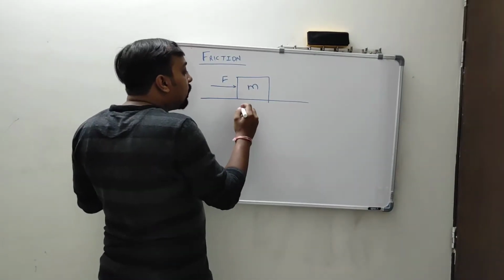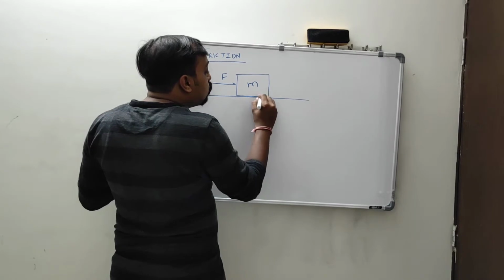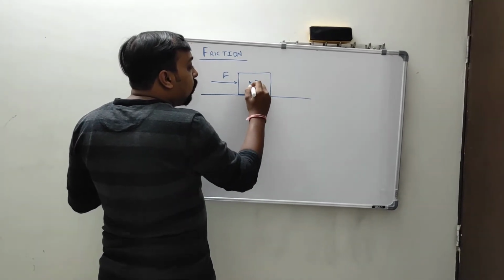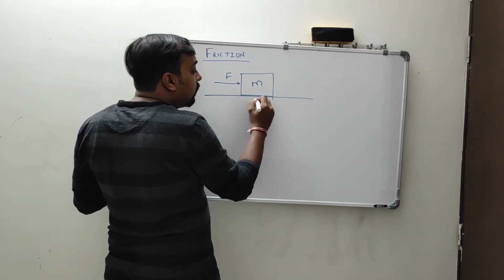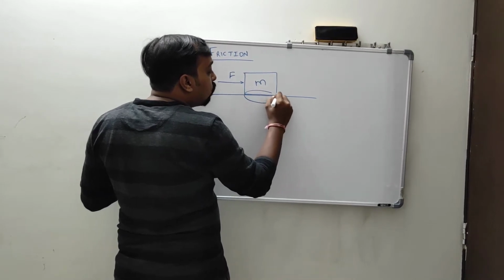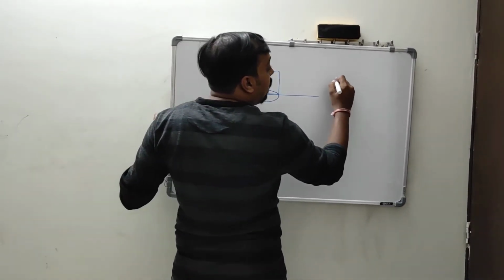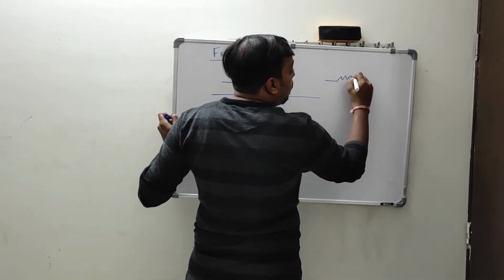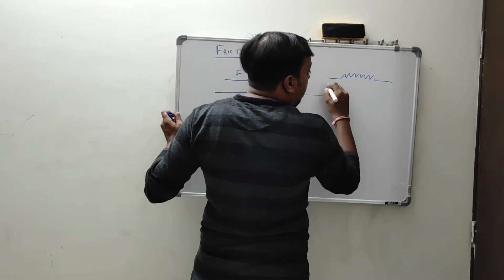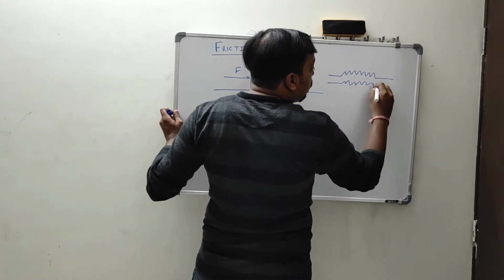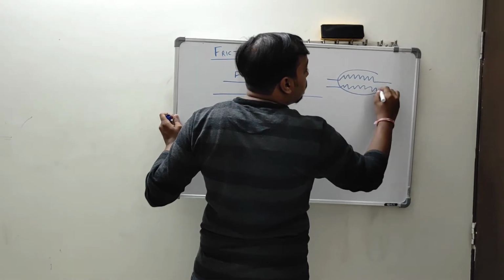So what will happen between these two surfaces, the surface of the block and the horizontal surface? If I go to the microscopic level, I'll find that these two surfaces will seem to be like this.